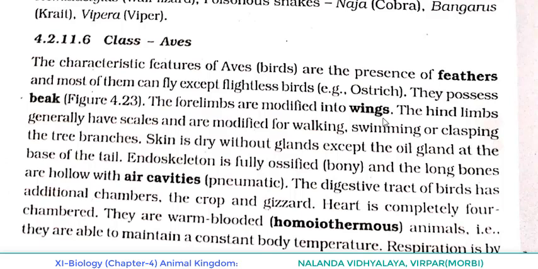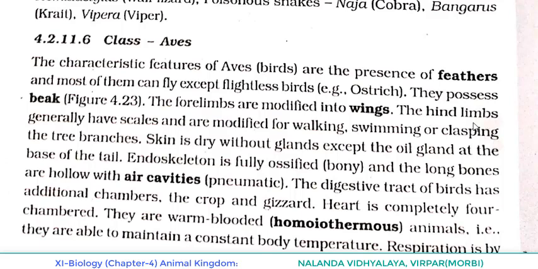As they are coming under the general characteristic, they should possess what? Limbs. Tetrapoda means four limbs, two pairs. But in the case of Aves, they have only one pair of limbs. Then where is the other pair? Actually the forelimbs are converted to what? Wings, or they are modified into wings.